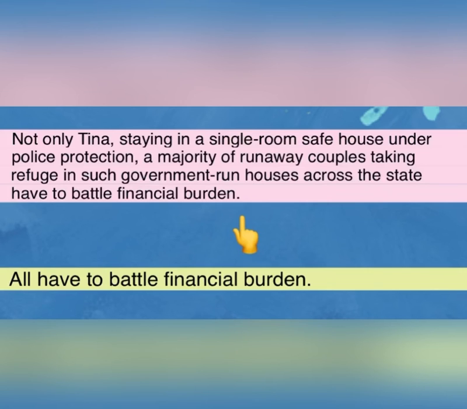Now again look at the sentence. Not only Tina staying in a single room safe house under police protection, a majority of runaway couples taking refuge in such government run houses across the state have to battle financial burden, right? All of them have to face financial burden. Means in this sentence, we have mentioned where Tina is living, where the majority of runaway couples are living, right? And what they all have to face. Everything we have mentioned all together.